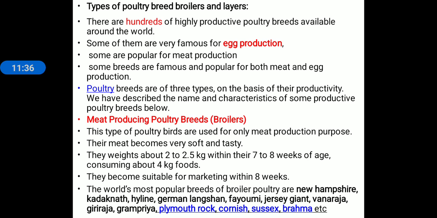So, according to their productivity, these are classified into three types.